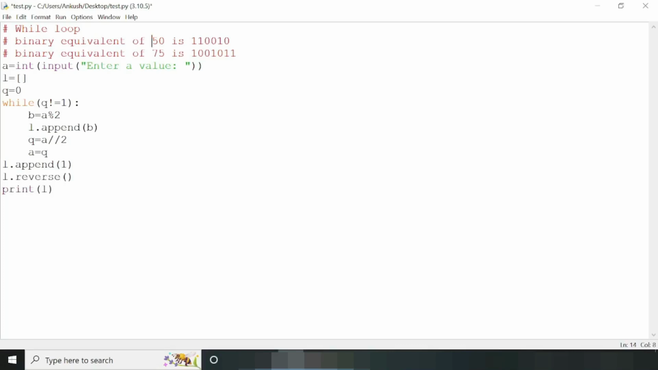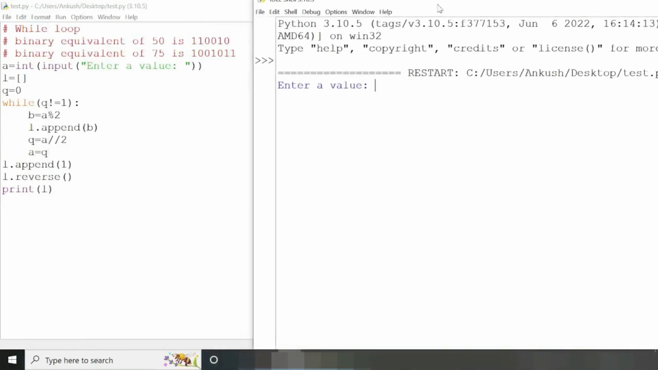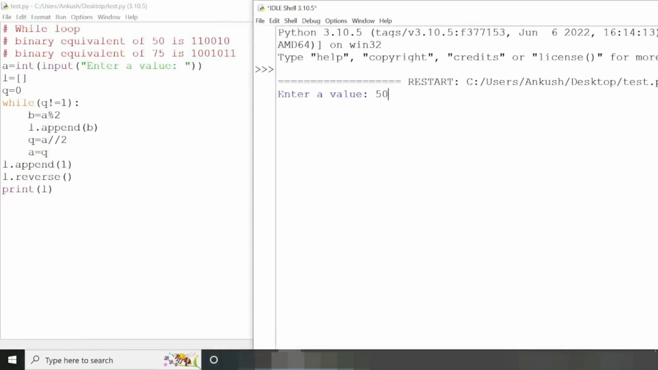So if I pass 50, then our expected output will be 110010. So let me run this code. So here I am passing 50. So note that the answer is 110010, which is the expected one. That is, here also it is showing 110010.